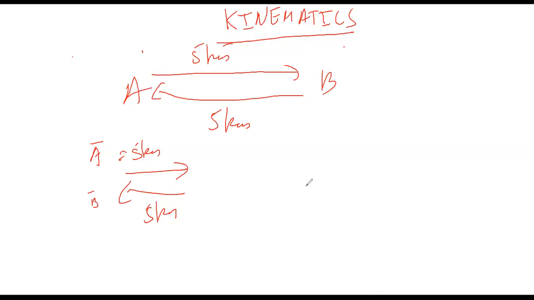Everybody remember this when we did vectors and scalars? That there are three conditions. When vectors are in the same direction, they add. When they are in the opposite direction, they subtract. And when they are neither opposite nor in the same direction, then we use the third method, head to tail rule or parallelogram law. Does everybody remember this?